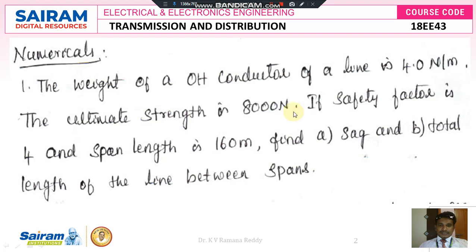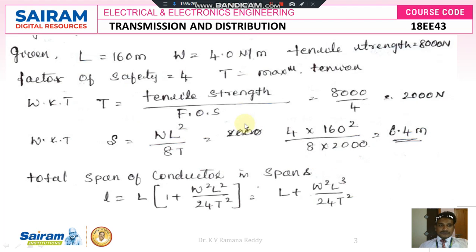The ultimate strength is 800 newtons. If the safety factor is 4 and the span length is 160 meters, find, number 1, the sag, and second, the total length of the line between spans. So we will see the given data.